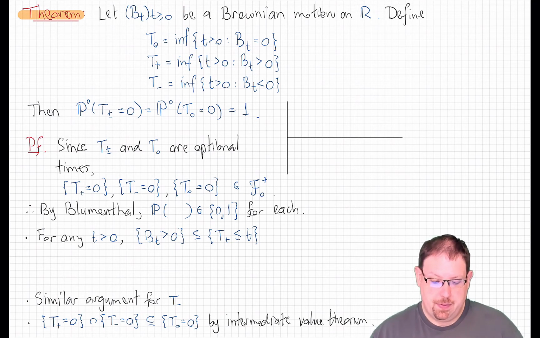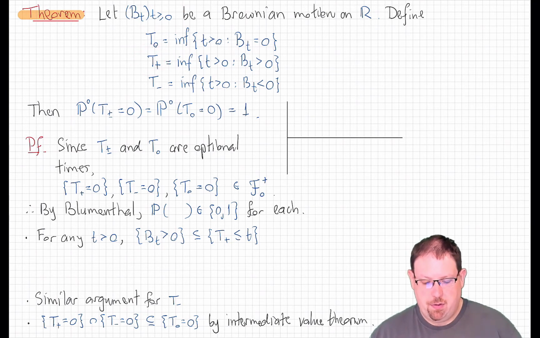among those. Similarly, T plus will denote the infimum over all positive times where the Brownian motion is strictly positive, and T minus is the infimum of all strictly positive times where the Brownian motion is strictly negative. The result is that starting at 0, all three of these times are 0 with probability 1. That seems very strange. How can that possibly be?